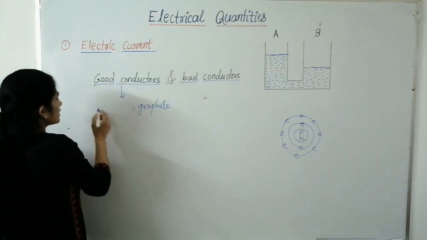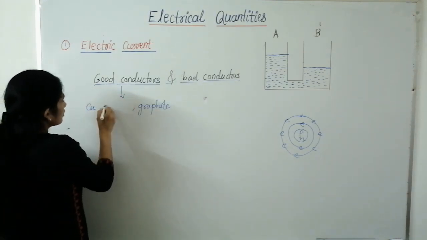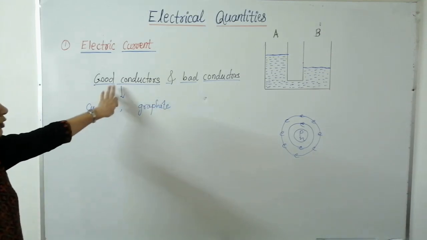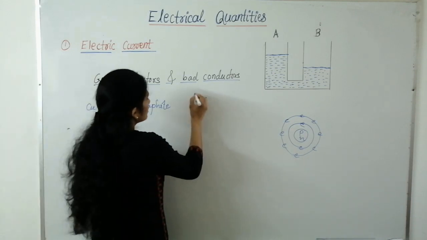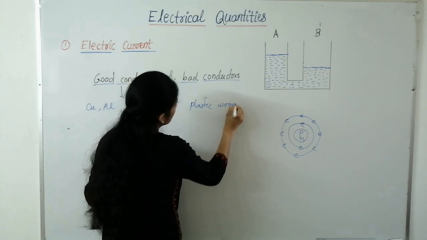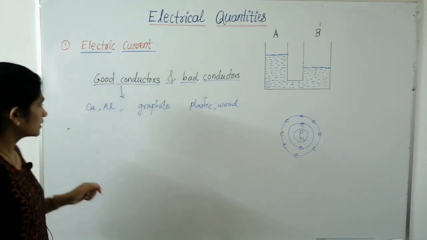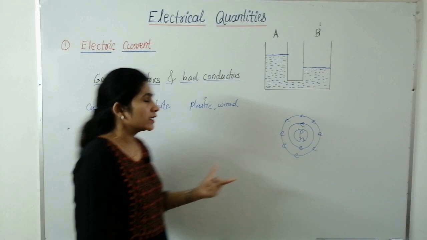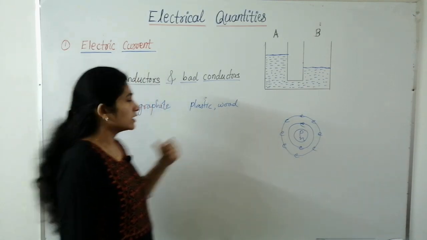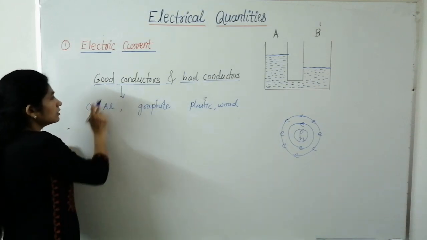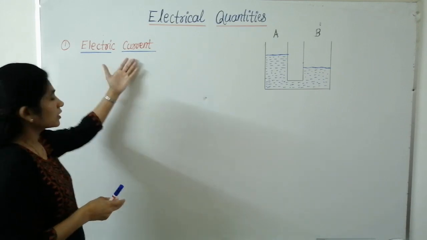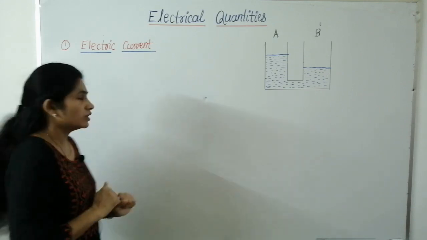Examples of good conductors are copper, aluminum, graphite. All these are good conductors. Okay, and bad conductor means insulator. Insulators like plastic, wood, all these are bad conductors. So both consist of electrons, but good conductors like metal consist of free electrons, and therefore electric current flows in only good conductors.